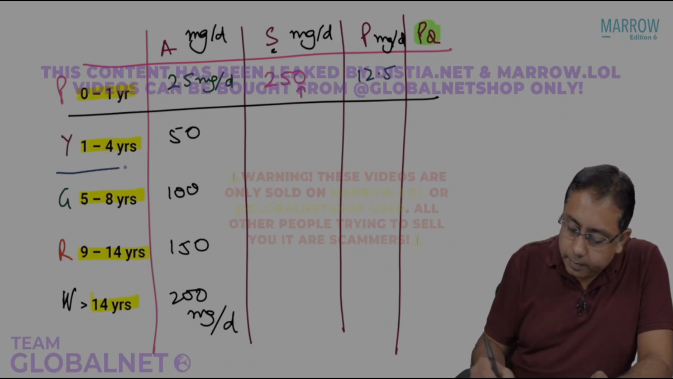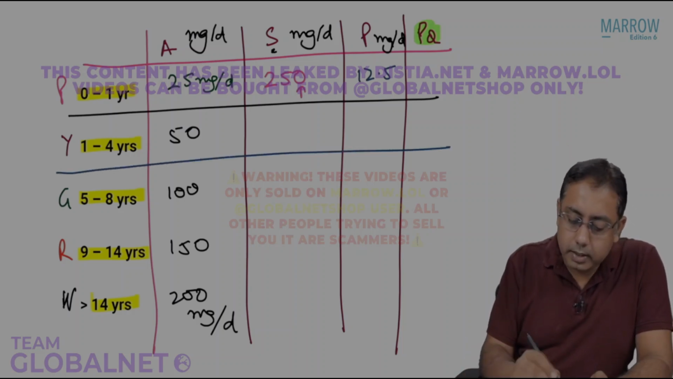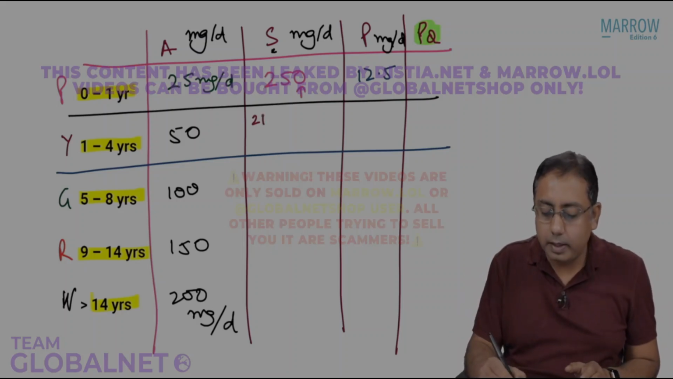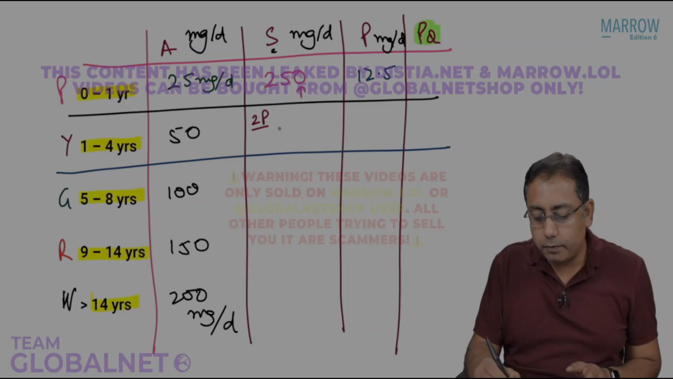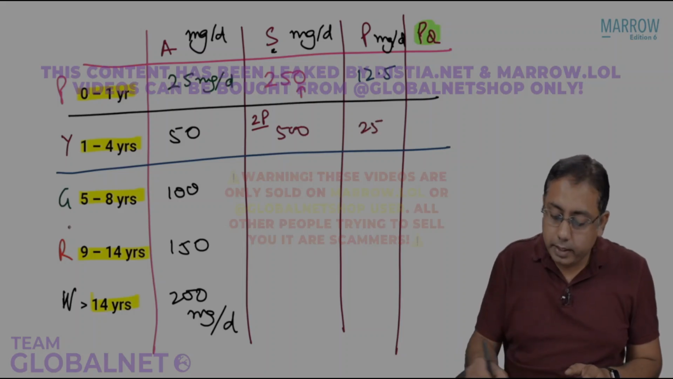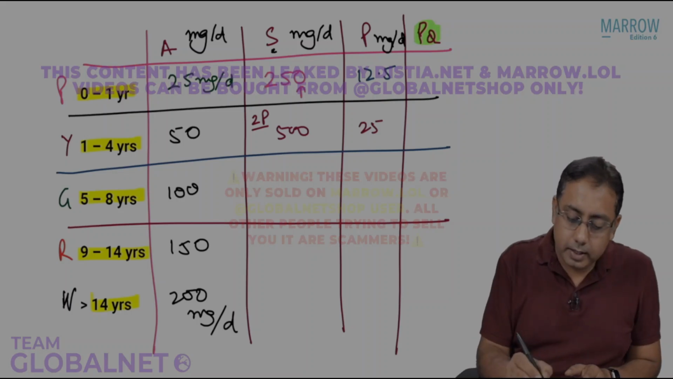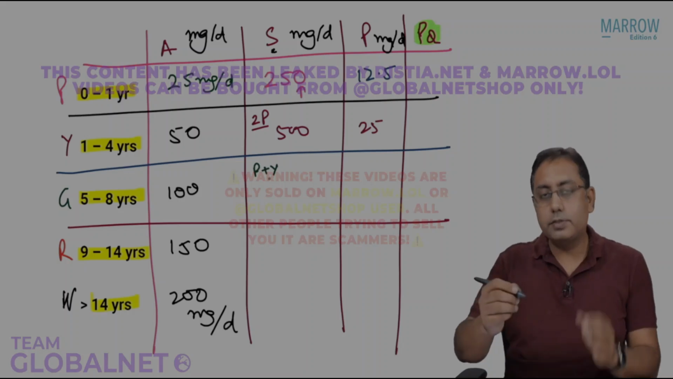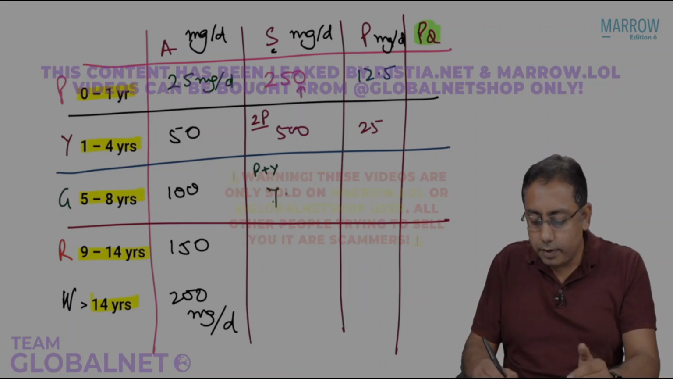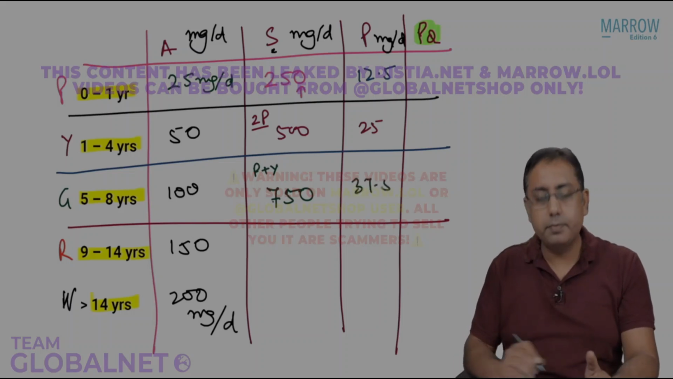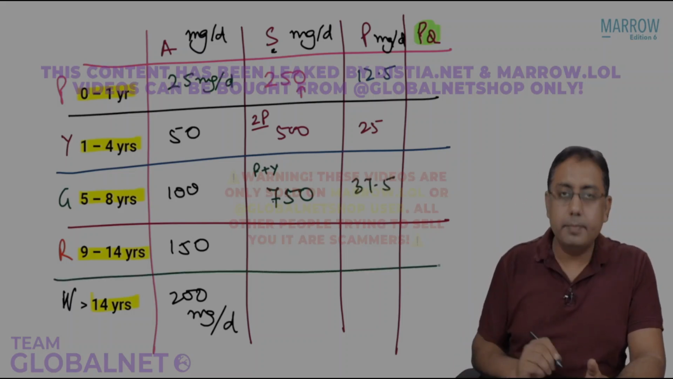Now, the yellow category. In the yellow category, it is nothing but the double of the pink category. So 250 will become 500, and 12.5 will become 25. Next, the green category. Green category is nothing very special. It is pink plus yellow category. That is 250 plus 500, 750, and 12.5 plus 25, 37.5.